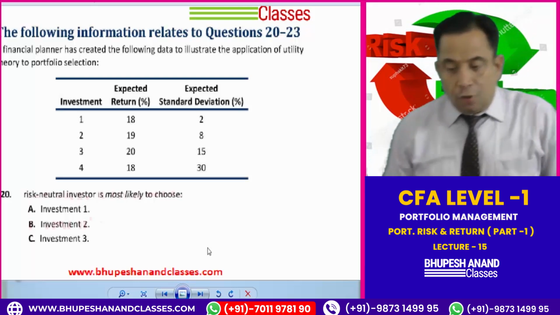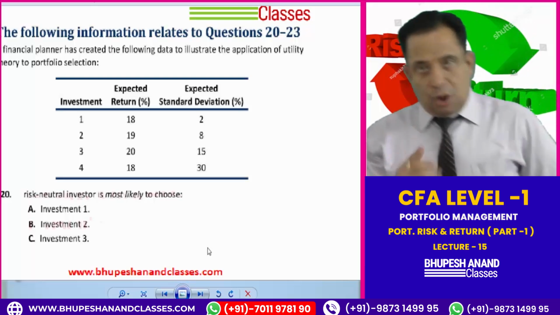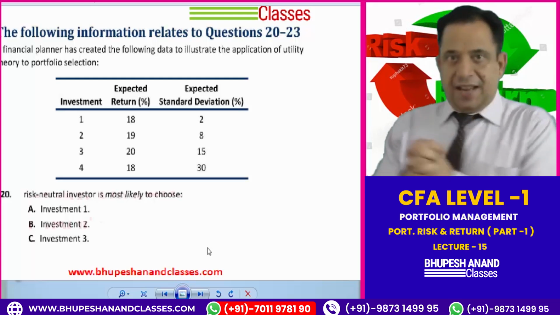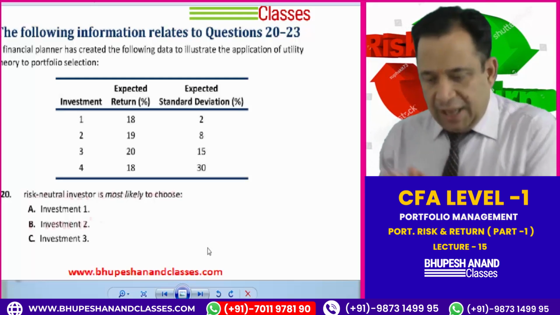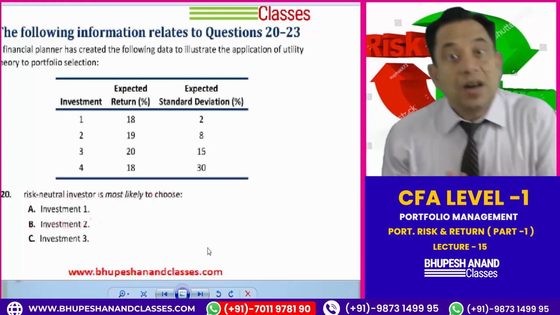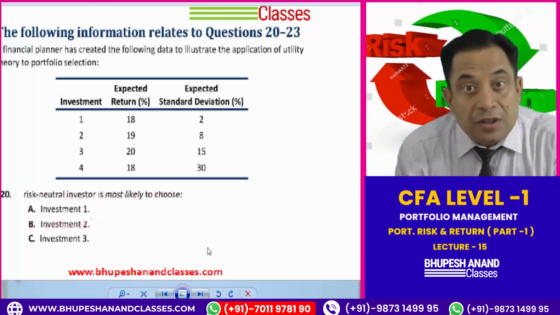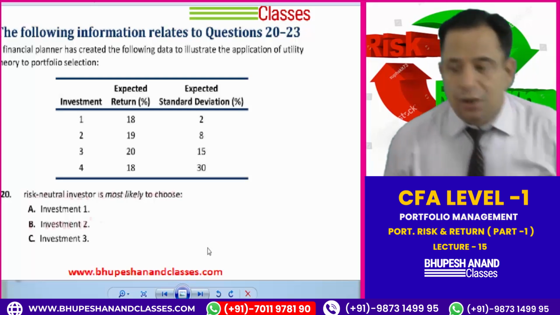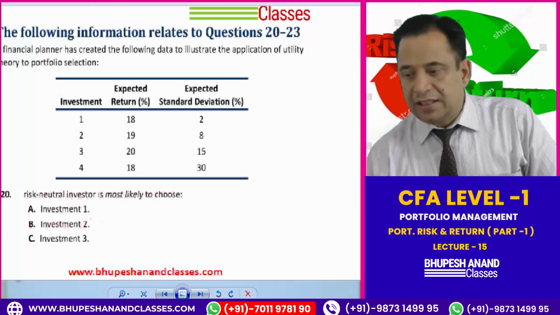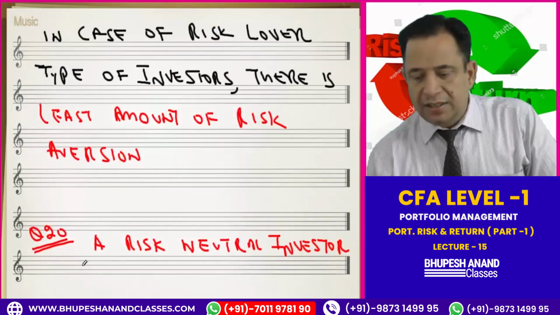They have not considered the fourth, because the first and fourth have the same return, so that is a tie. So first, second, and third. So third, because in the case of the third there is the highest return, and a risk neutral investor is only concerned with the return. So this is the correct answer. Investment 3 is the correct answer.